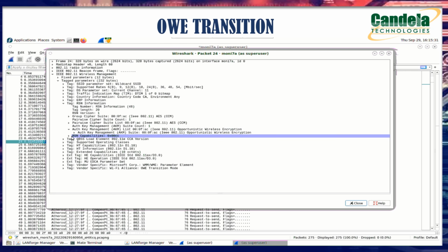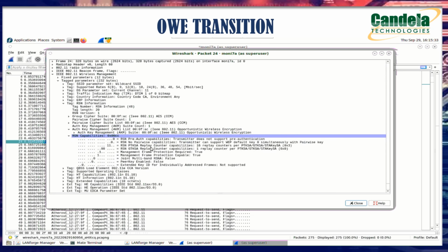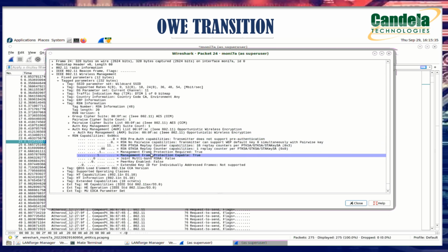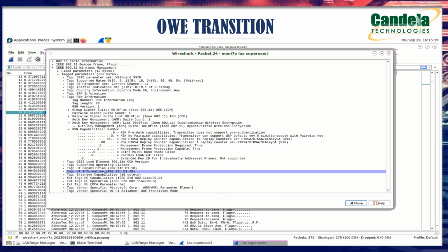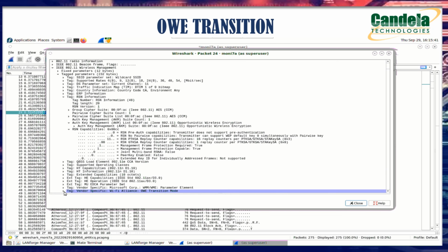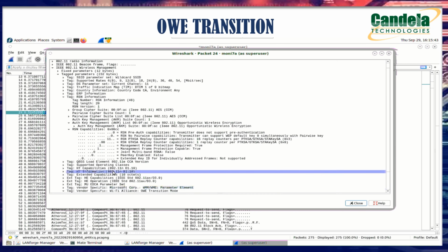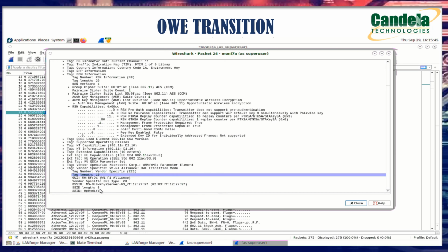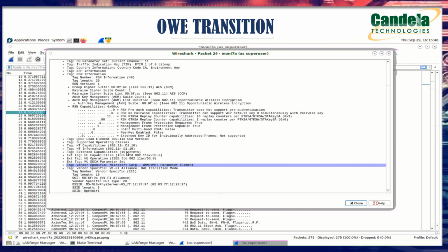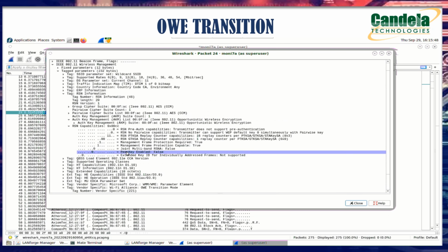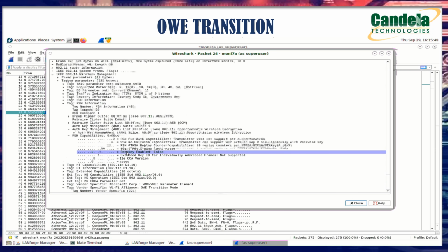Here we can see empty information regarding the SSID. Everything else is similar to the other frames, like AKM management is set to OWE, and RSN capabilities show management frame protection capable and required. Everything is the same.